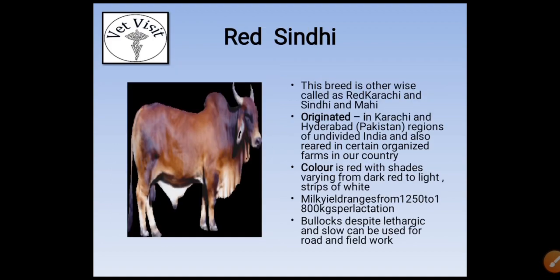Next breed is Red Sindhi. This breed is otherwise called Red Karachi, Sindhi and Mahi, originated in Karachi and Hyderabad of Pakistan regions of undivided India, and is also reared in certain organized farms in our country. Color is red, varying from dark red to light with strips of white, as you can see in the picture. Milk yield ranges from 1250 to 1800 kg per lactation. Bullocks, despite being lethargic and slow, can be used for road and field work.